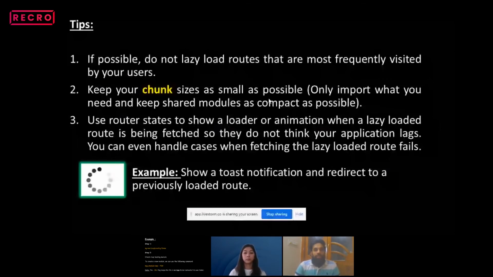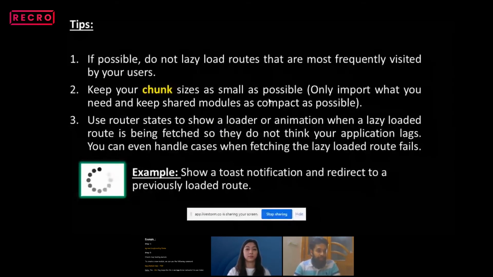Second one is, keep your chunk sizes as small as possible. Suppose we have a component in our application. We have seen we have a lazy parent and lazy child component. So keep only the necessary import sections.